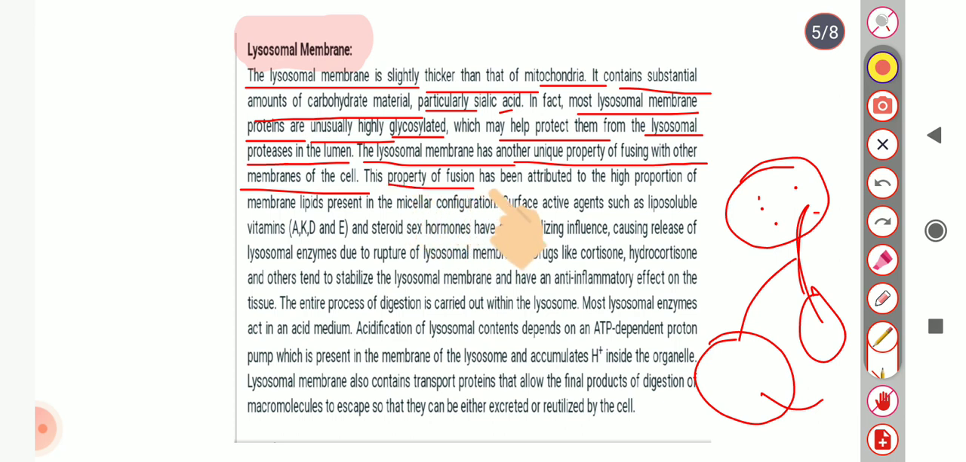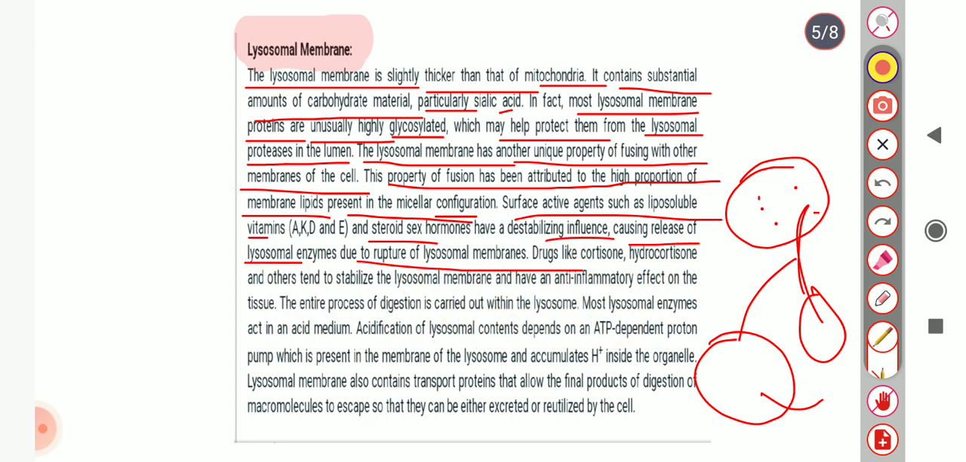The property of fusion has been attributed to a high proportion of membrane lipid present in some micellar configuration. Surface active agents such as liposoluble vitamins, steroids, and sex hormones have a destabilizing influence, causing the release of lysosomal enzymes due to rupture of the lysosomal membrane.